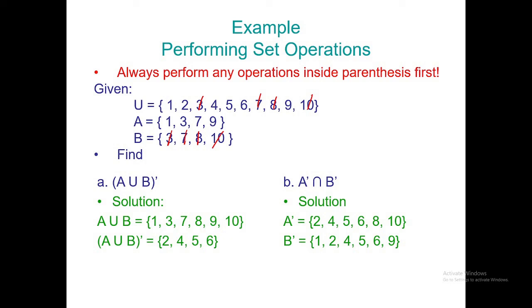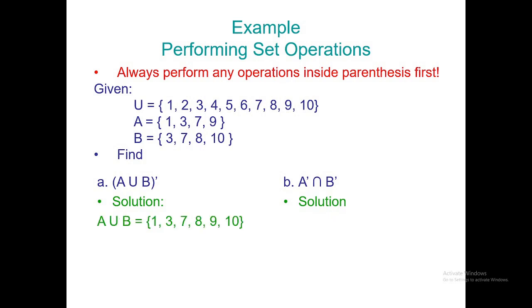Now, unsa ni siya nga symbol? O, unsa may intersection aning duha? Common. Unsay common nila? 2, 4, 5, and 6. O, mo ni answer nato. The intersection of the complement of A and the complement of B is 2, 4, 5, and 6. So, it's just a matter of asay unahon ninyo, then you perform the next operation. Okay? Next.